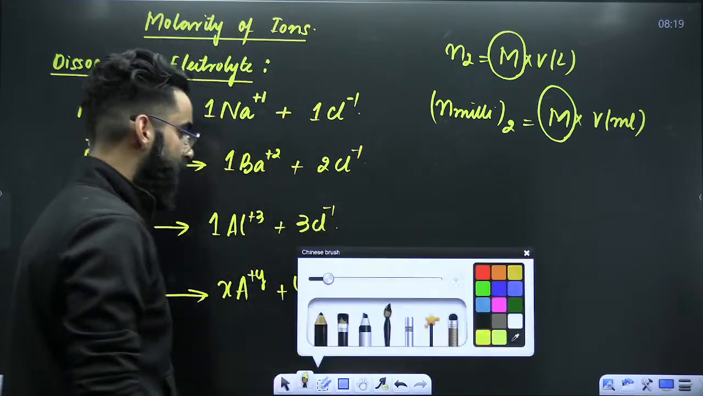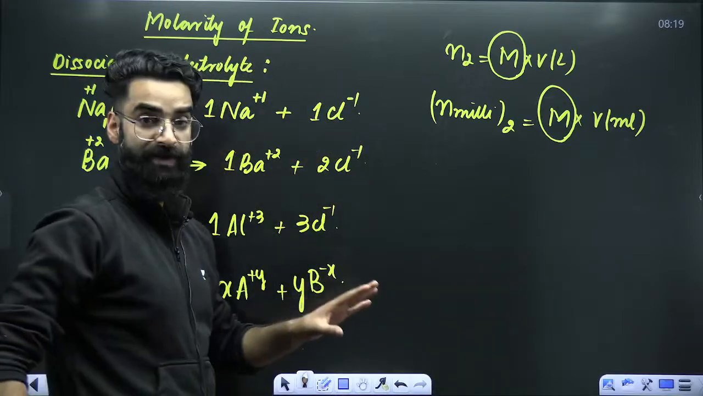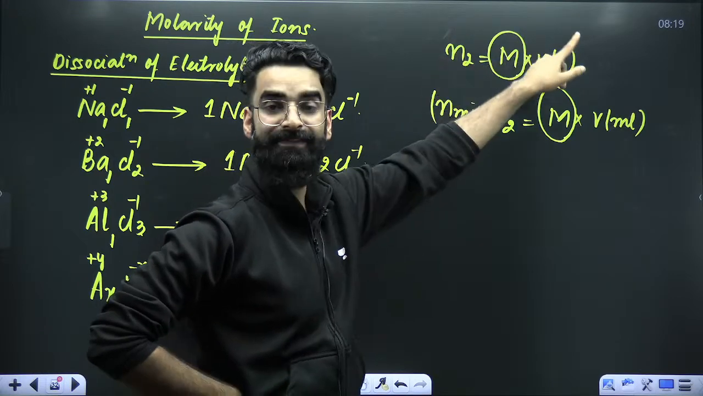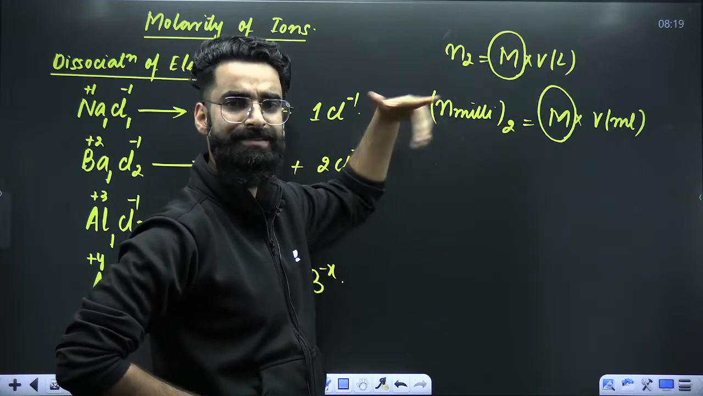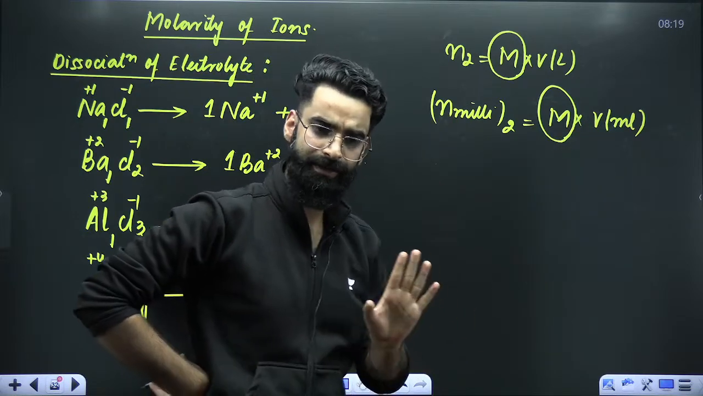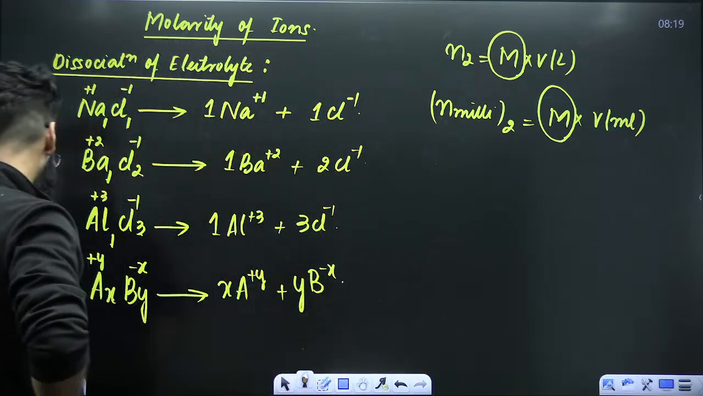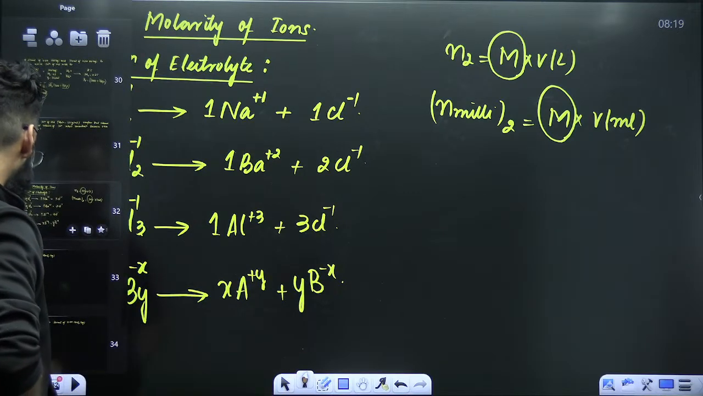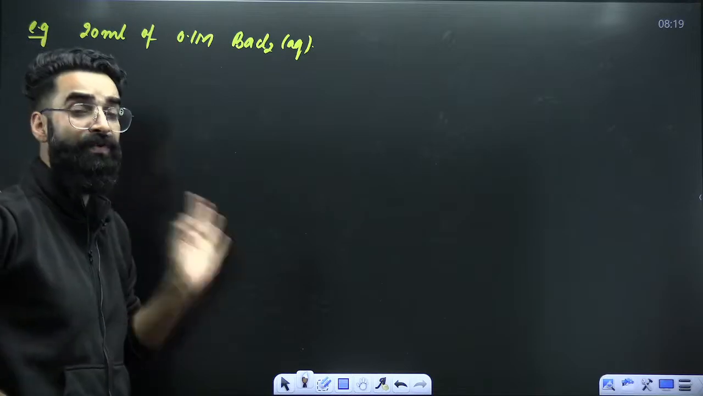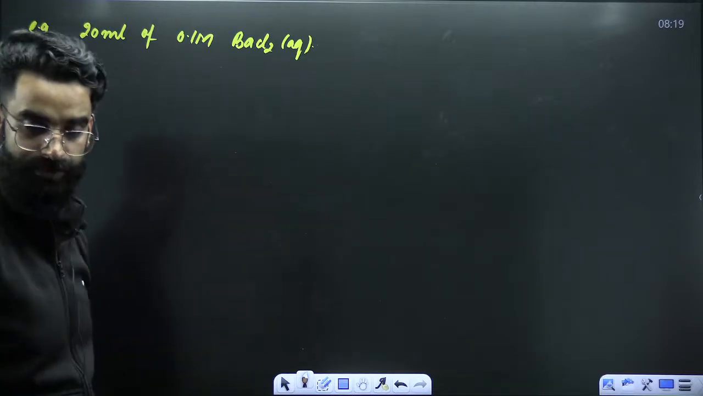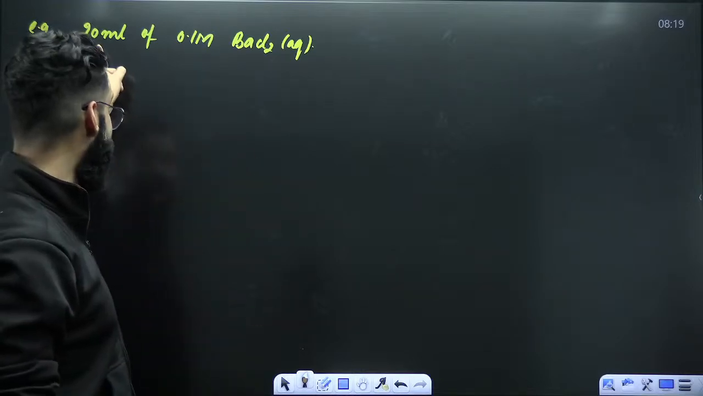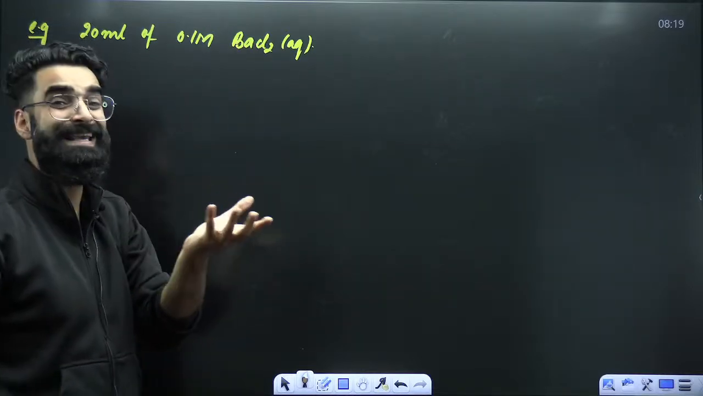Okay. So my dear students, what I'm trying to convey here, molarity can be calculated as number of moles of solute divided by volume of solution in liters. One way. Second way, number of millimoles of solute divided by volume of solution in ml. Right? Just remember this. Why you have to remember this? There is a logic behind that. See. For example, you have got 200 ml of 0.1 molar BaCl2 aqueous solution. You have got a container which contains 200 ml of 0.1 molar BaCl2 aqueous solution.